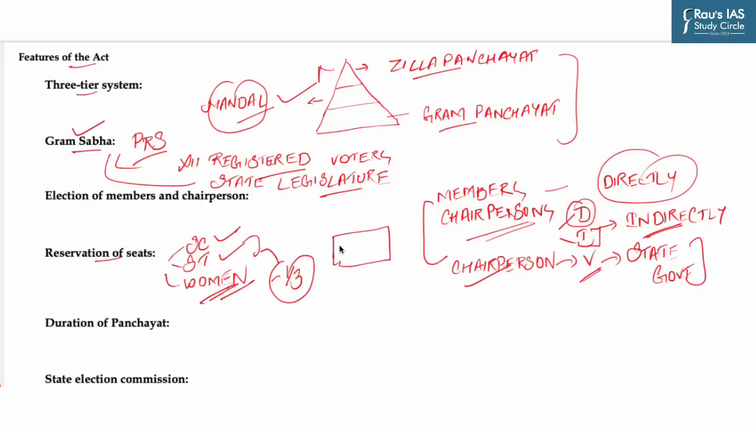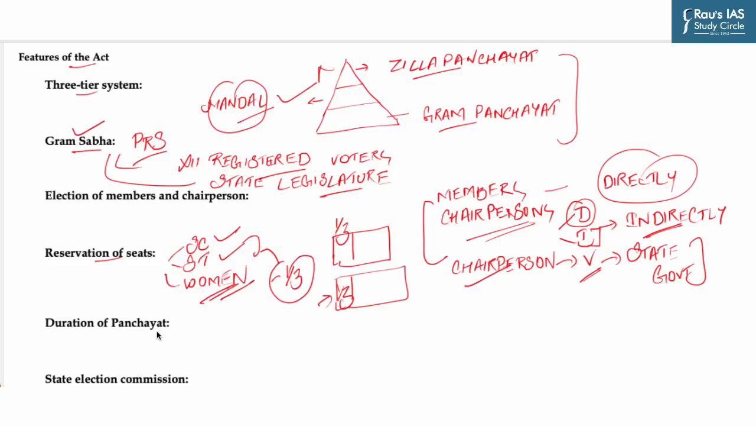Let's understand this. Suppose this is a pool of seats for SCs and STs. From this, 1/3 seats have to be reserved for the women of the SCs and STs. Now, this is the total number of seats, and in this, 1/3 have to be reserved for women.